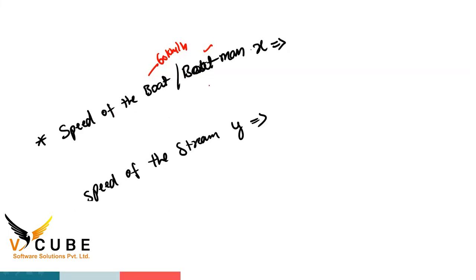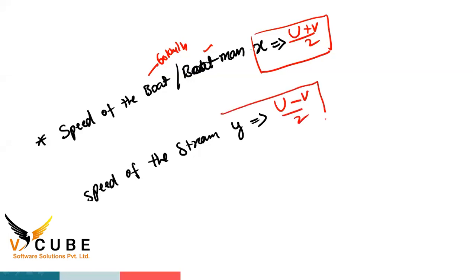Speed of the boat or boatman, X is equal to downstream plus upstream by 2. This is a formula. Speed of the stream, Y is equal to downstream minus upstream by 2. Just use this formula to find the speed of the stream. Clear, all of you, these two formulas?